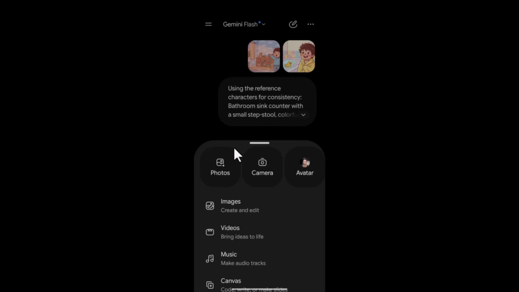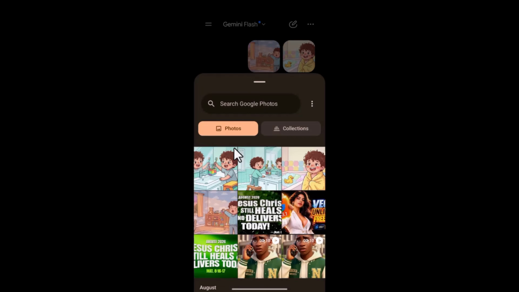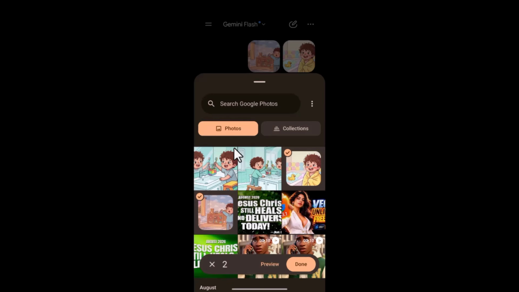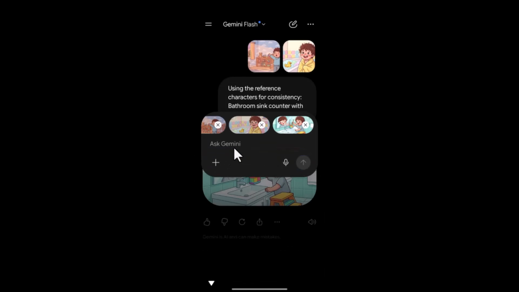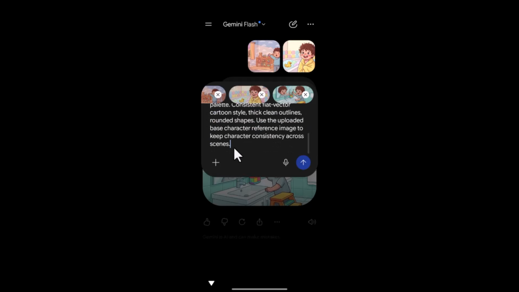This is the same method you'll be using to generate all your images, so that we can have consistency. Select your first image, you can upload up to 3. Gemini, this platform, allows you to upload even up to 4, so you can upload all of them: scene 1, scene 2, scene 3, so that we can generate our scene 4. This is how I do it most times when I have this kind of situation. Some people will use just one image, the first image they generated as the master prompt. But for me, I'm using the 3 to generate my 4th image, depending on the prompt.